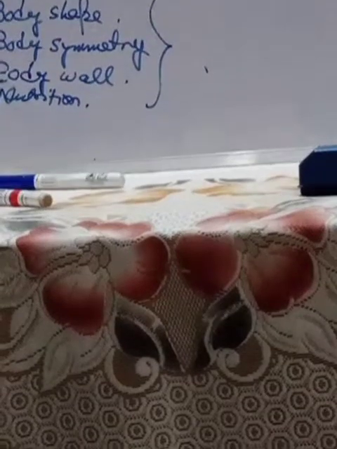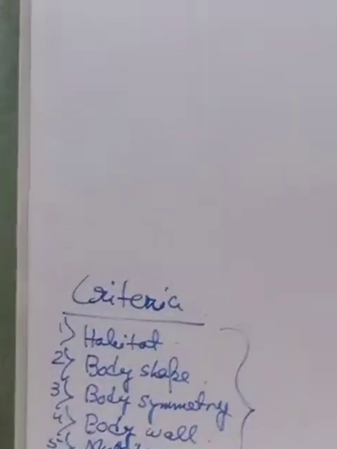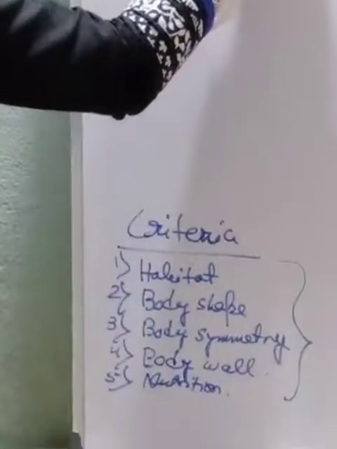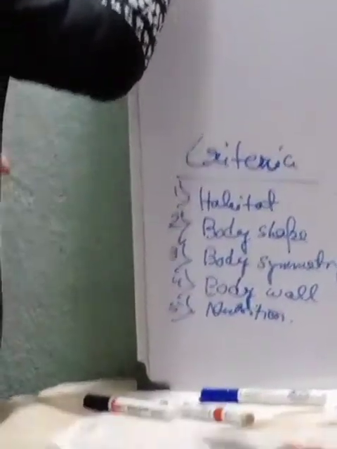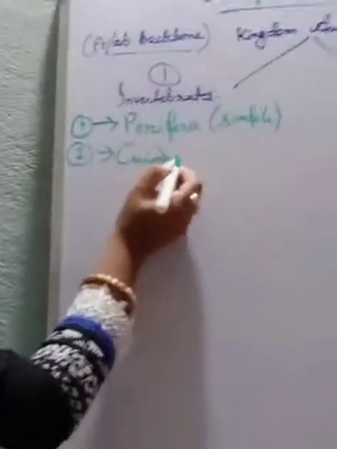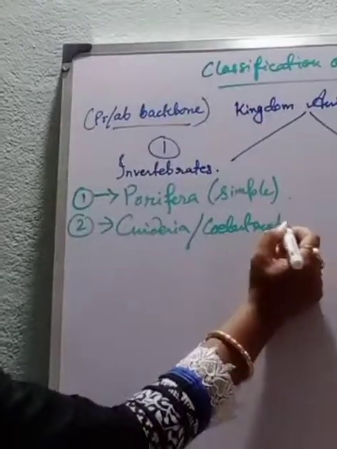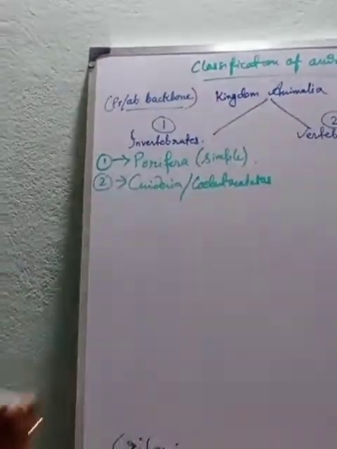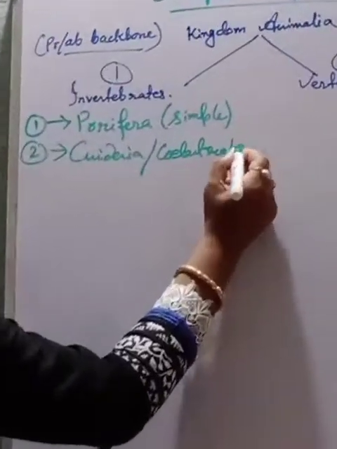Let me first write down for you the names of the 8 phyla. Number 1 is Porifera. This is the simplest animal. Clear? The simple one, very simple one. The second one is the Cnidaria, or they are called Coelenterata or Coelenterates. Clear?